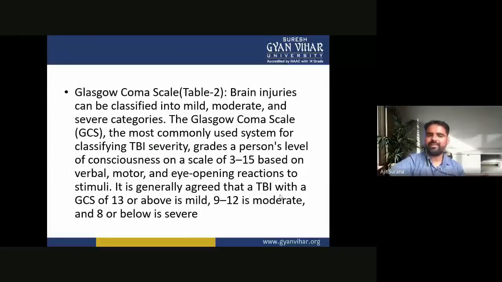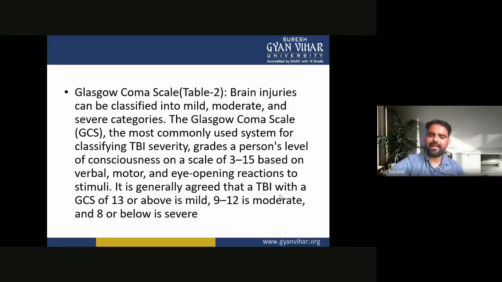So the Glasgow scale classifies brain injury into mild, moderate, and severe categories. The Glasgow scale is the most commonly used system for classifying TBI severity. It grades a person's level of consciousness on a scale of 3 to 15 based on verbal, motor, and eye-opening reaction to stimuli.